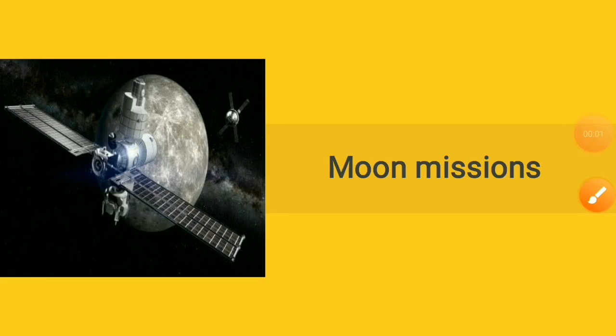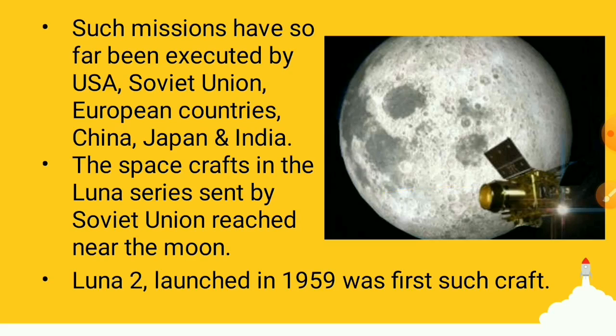Next topic is the moon mission. Since the moon is the closest astronomical object to us, the first space missions to an object in the solar system were missions to the moon. Such missions have so far been executed by the USA, Soviet Union, European countries, China, Japan and India.